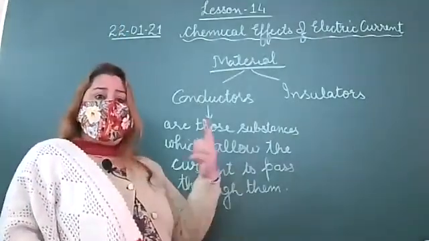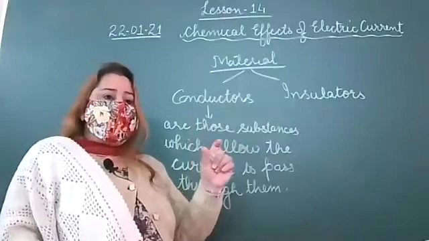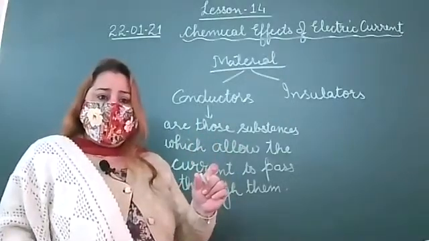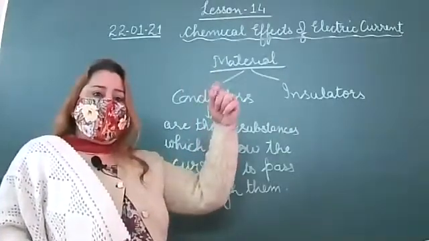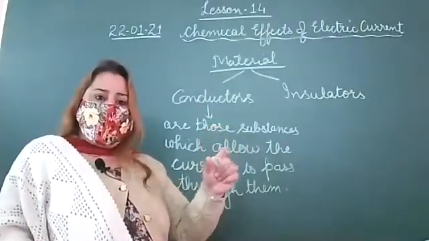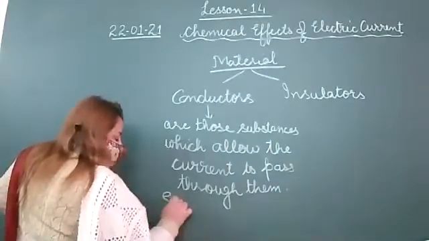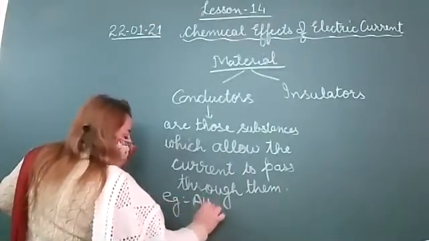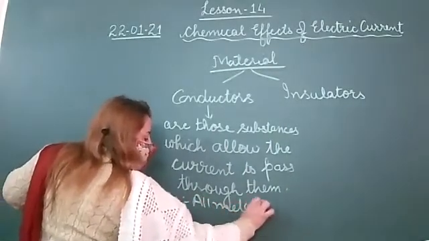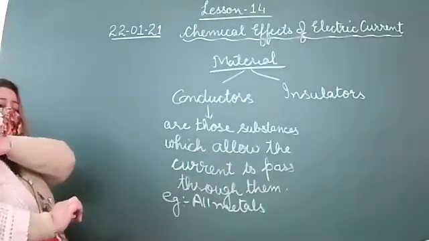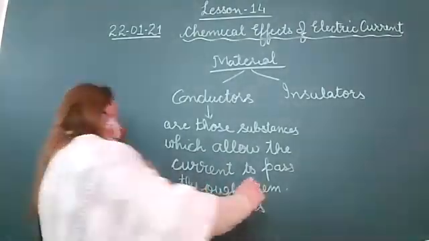We already did in the lightning chapter that Benjamin Franklin used a key when he was flying a kite, to see whether the current is passing or not. That means all metals are good conductors of electricity.